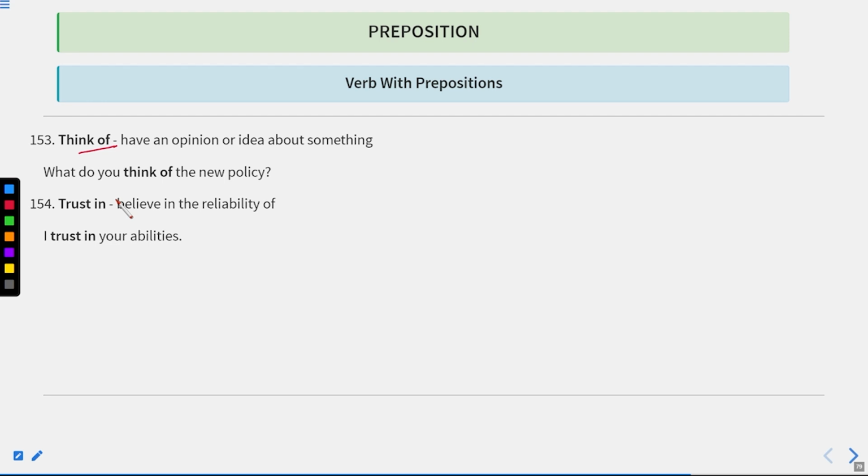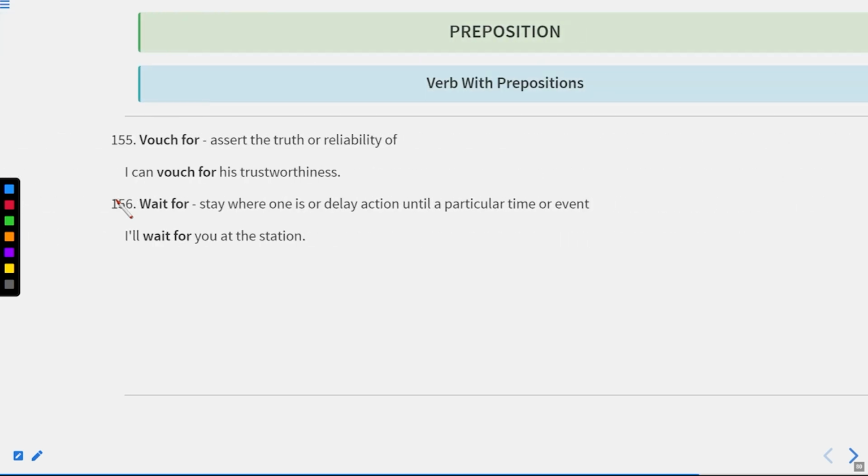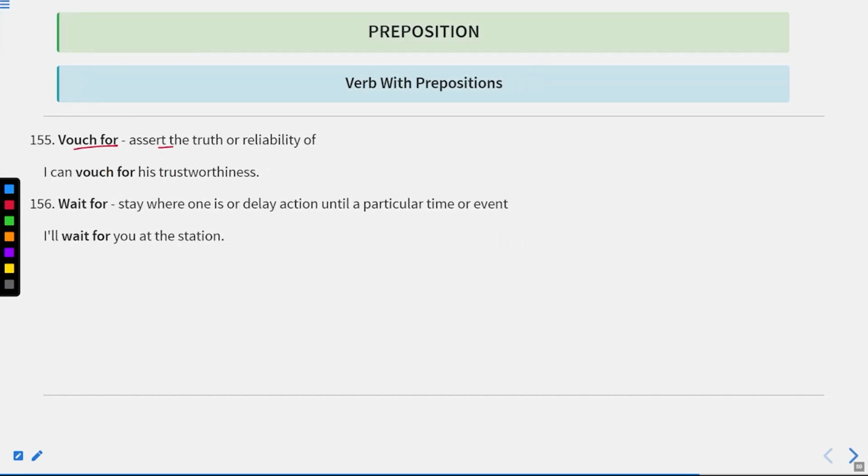Trust in, believe in the reliability of. I trust in your abilities. Okay. Now let us move to the next one. Vouch for means assert the truth or reliability of. I can vouch for his trustworthiness. Wait for, stay where one is, or delay action until a particular time or event. I'll wait for you at the station.